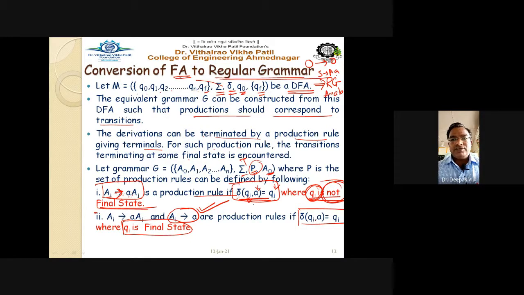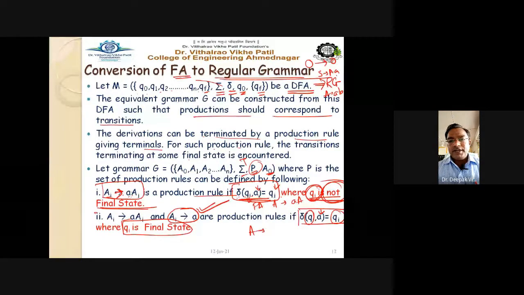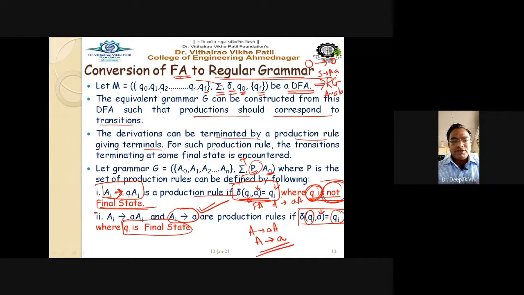So remember these two rules. If in the given finite automata the transition is like this, Qi on input a goes to Qj, and Qj is not the final state, then I have the rule Ai gives a Aj. It is very simple. But if Qj is the final state, then Ai gives a Aj, and I also have to add one more rule, Ai gives a, because Qj is our final state.